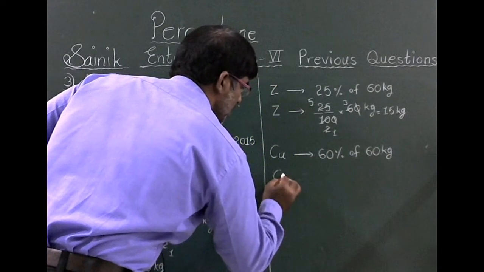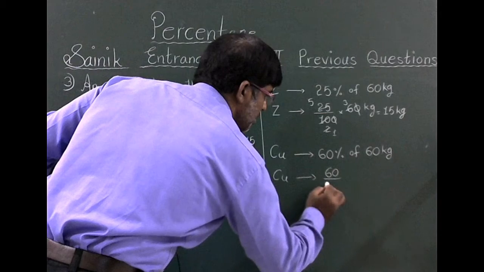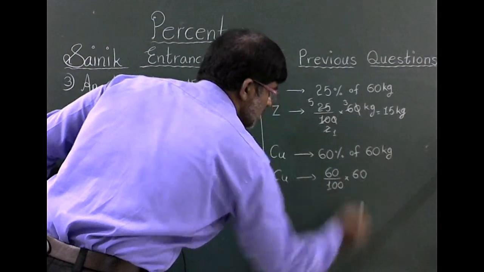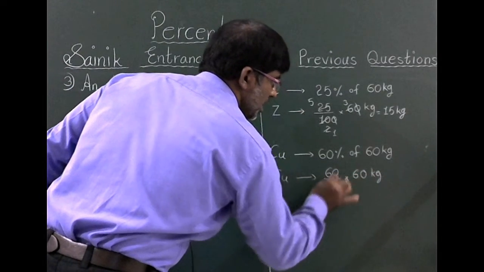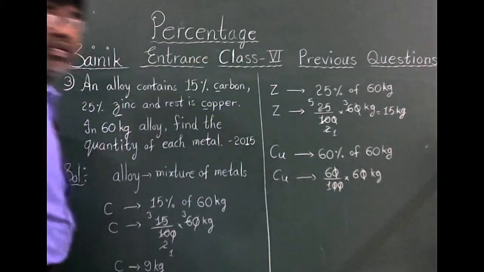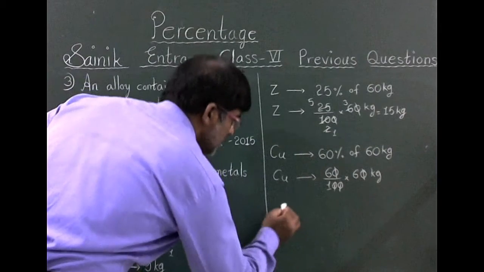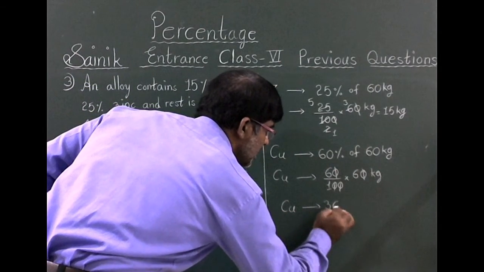Copper Cu equals 60 percentage, that means 60 by 100 into 60 kgs. In the numerator 2 zeros, in the denominator 2 zeros, both get cancelled. 6 sixes are 36. The quantity of copper is 36 kgs.